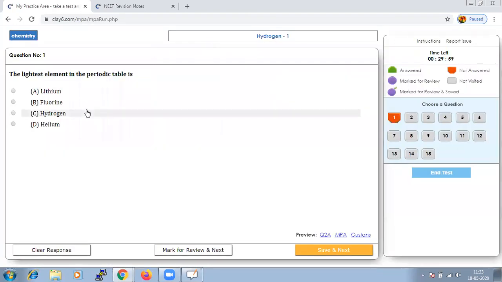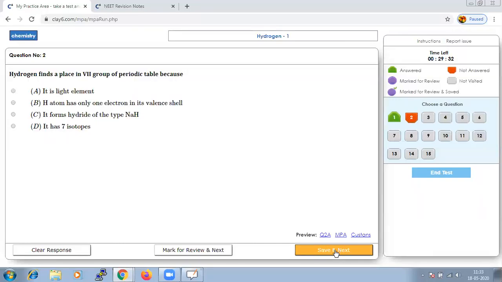This is the first question: the lightest element in the periodic table. From the options, it would be very clear that the lightest element is placed at the beginning of the periodic table, and of course hydrogen will be the answer. Let us save that and go to next.